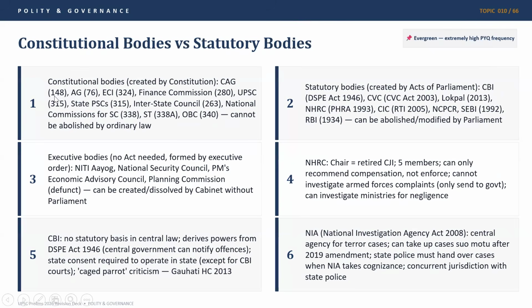CAG from Article 148, Article 148 to 150 relates to CAG. Then we have the Attorney General, which is Article 76 at the Centre. We have the Election Commission of India. Similarly, we also have Advocate Generals, similar to the Attorney General for states, which are constitutional bodies. Then we have the Election Commission of India in Article 324, Finance Commission, Article 280.